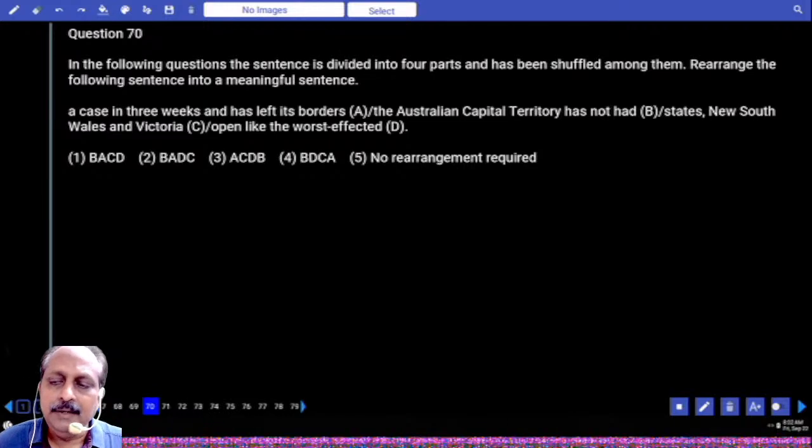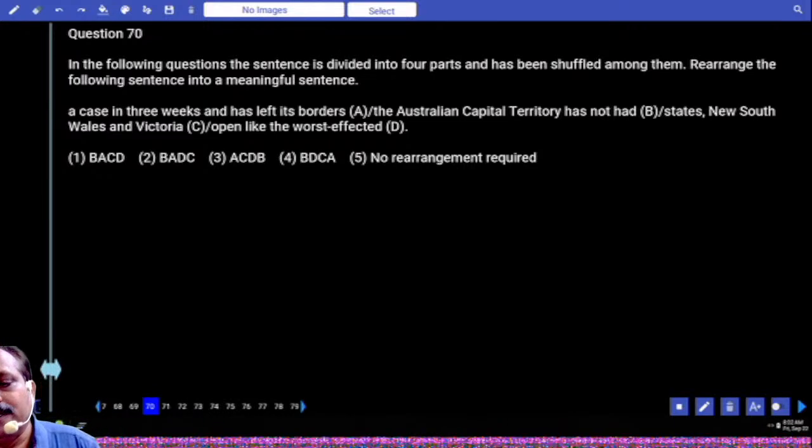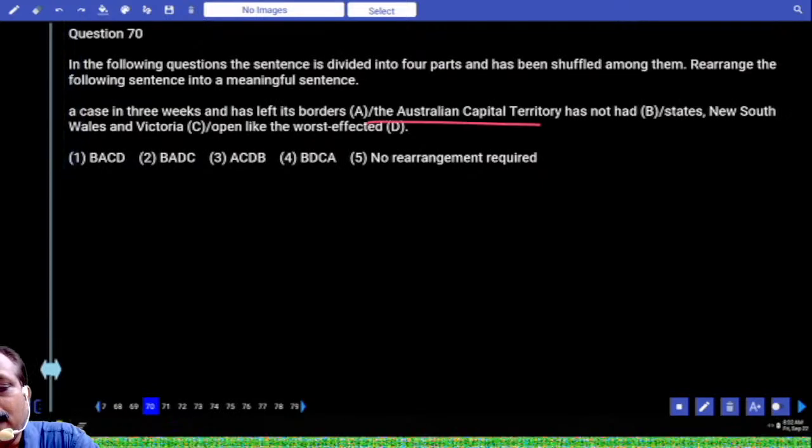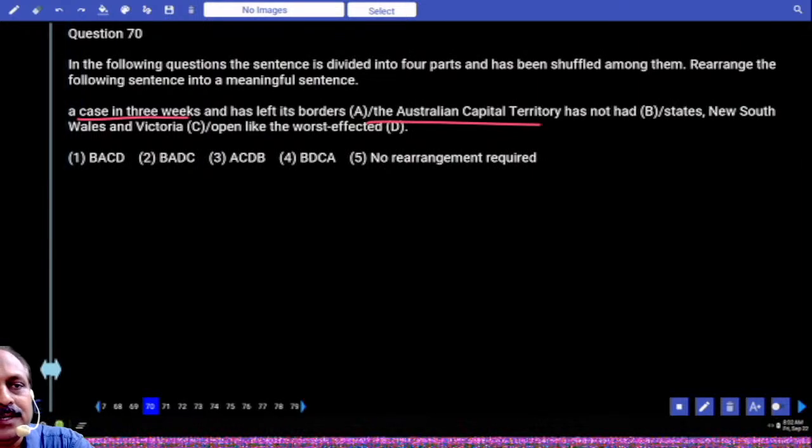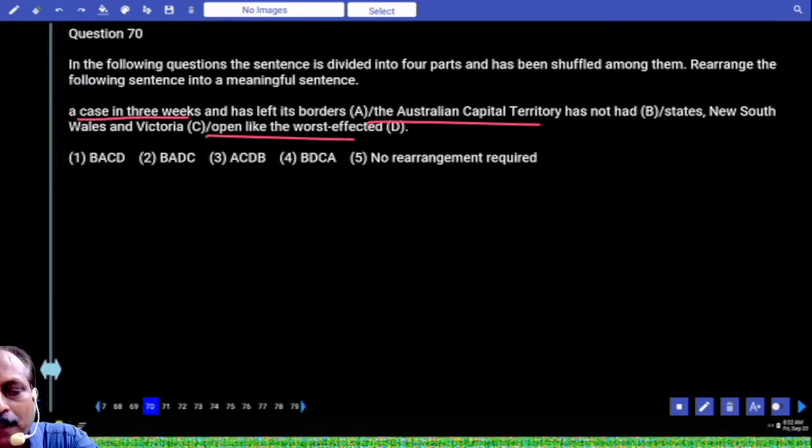Here this is again one reading, maximum 2 readings. What does it talk about? It talks about the Australian Capital Territory has not had a case in 3 weeks and has left its borders, usually we use the word open, leave the borders open. Where is the word open? Left its borders open like the worst affected states, New South Wales and Victoria.